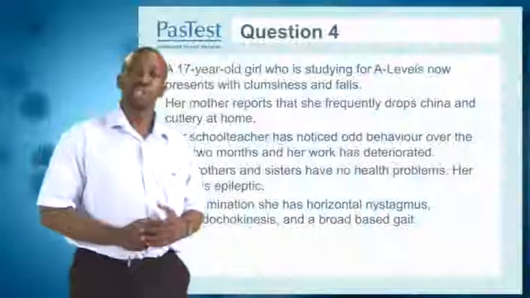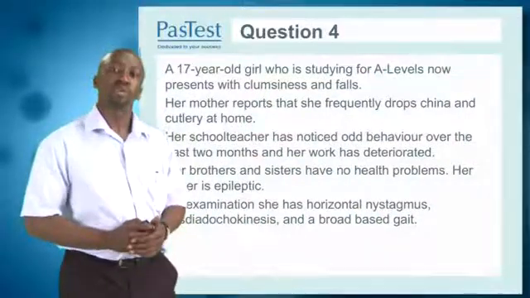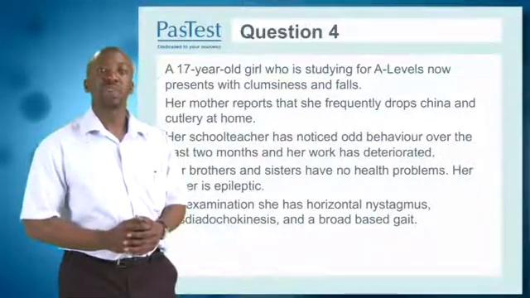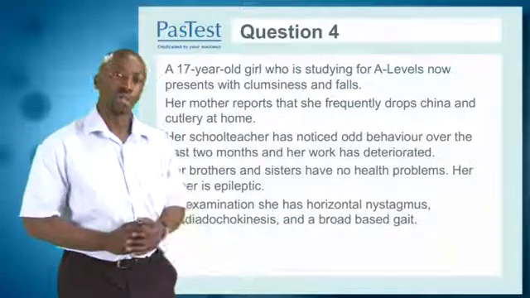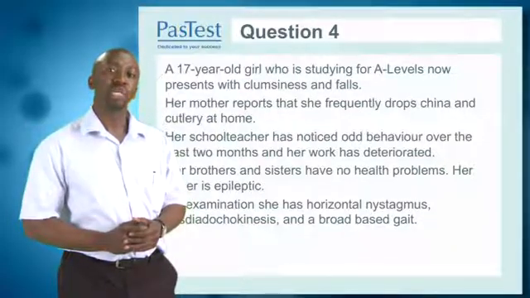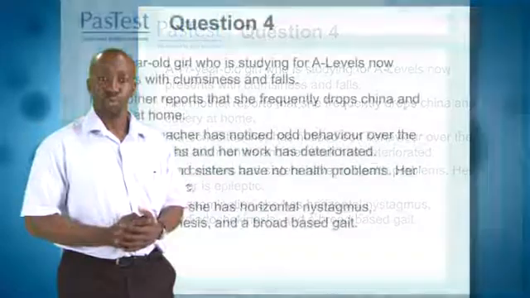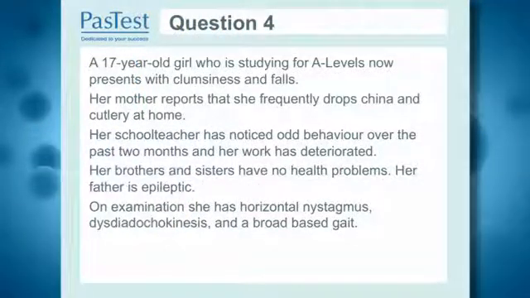And now on to question number 4. A 17-year-old girl studying for A-levels now presents with clumsiness and falls. Her mother reports that she frequently drops china and cutlery at home. Her school teacher has noticed odd behavior over the past 2 months and her work has deteriorated. Her brothers and sisters have no health problems.